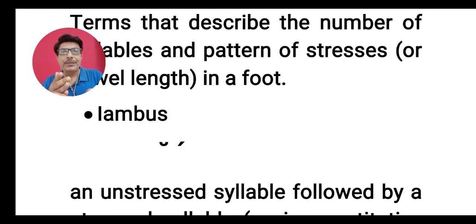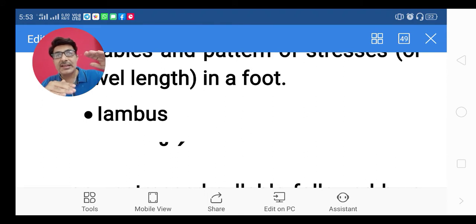If only 2 syllables are found in one line, that means a very short line, and if the first syllable is weaker in comparison to the second one, that is, if the first syllable is unstressed and the second syllable is stressed, you can see on the screen I have put some marks for these syllables.